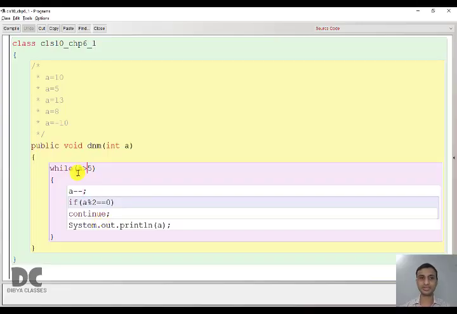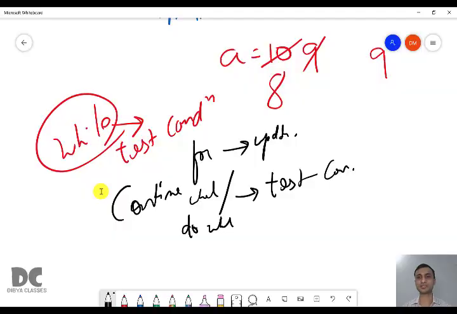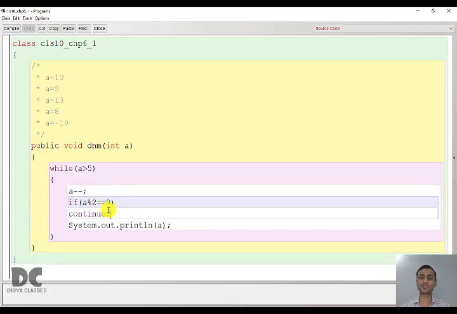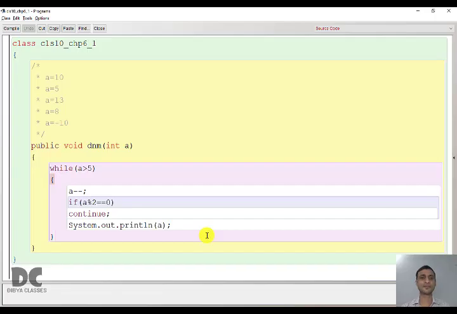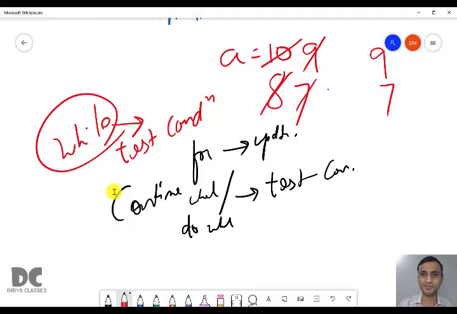So it will go to the test condition and check if 8 is greater than 5. It is true. So A minus minus, A value will become 7. 7 modulo 2 equal to 0, false. So it will print A, that is 7. Then 7 greater than 5, true. A minus minus, this will become 6.